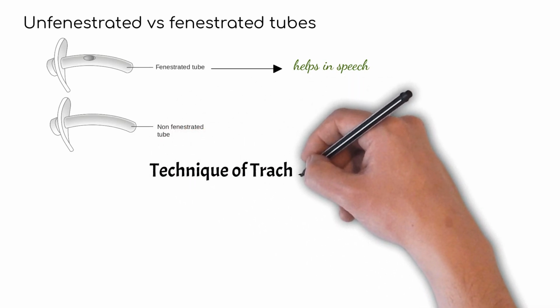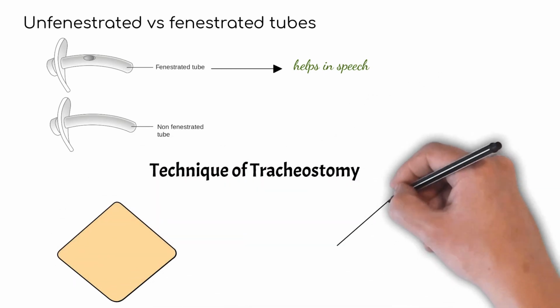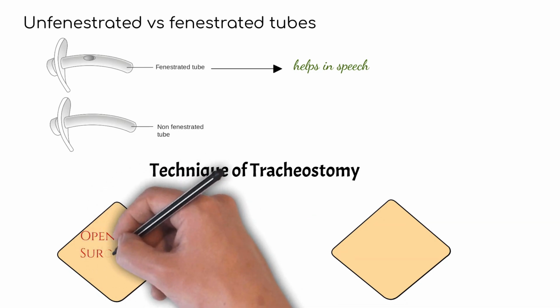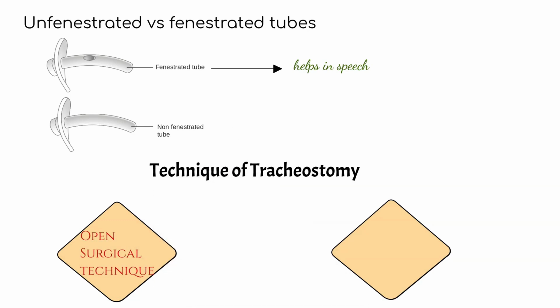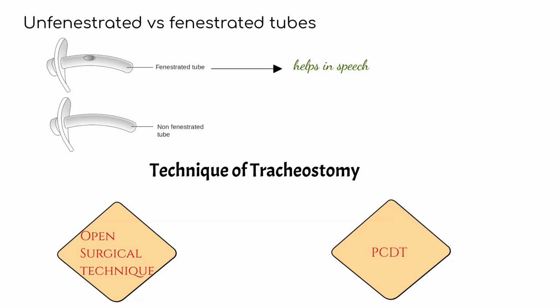Now, what are the techniques of tracheostomy? The tracheostomy can be done by two techniques. It can be done by a surgical method, which is known as the open surgical technique, or it can be done by a percutaneous dilation technique. So these are the two techniques of having a tracheostomy done.